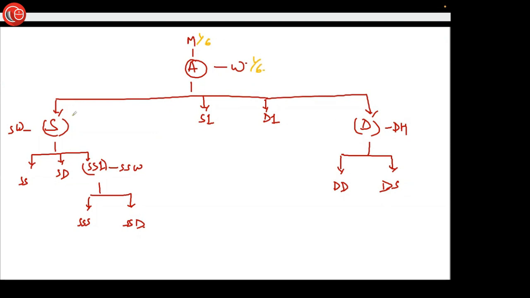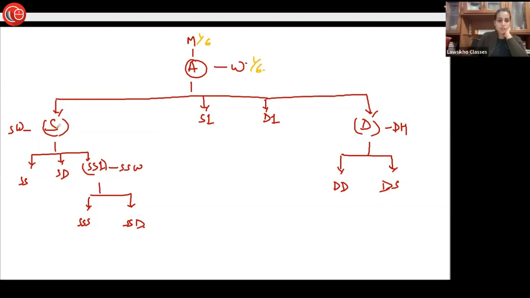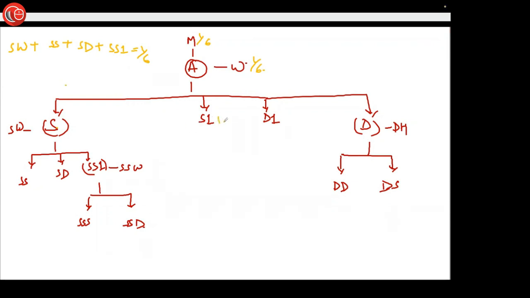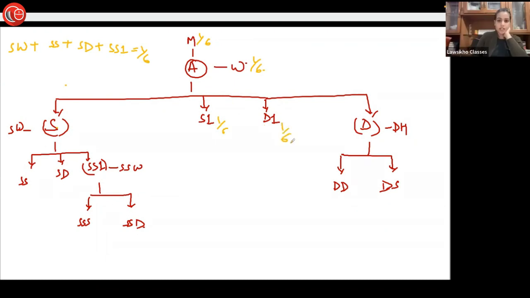So in case of S, who all are getting, SW plus, they are getting 1/6, correct? 1/6, 1/6. Here 1/6 who all are getting, DD plus DS. यहाँ पे इसको कुछ भी नहीं मिलेगा, nil.